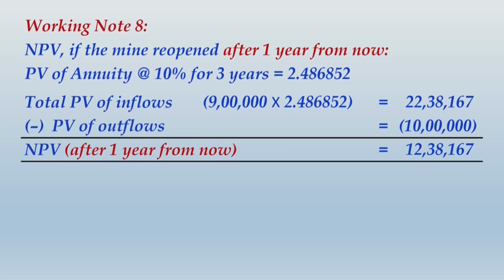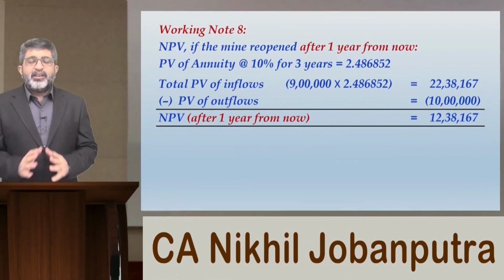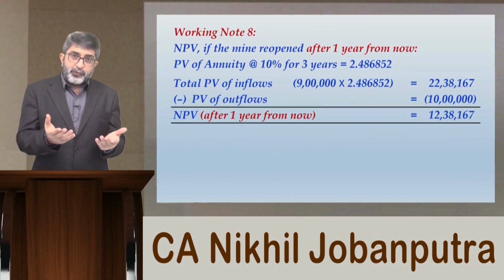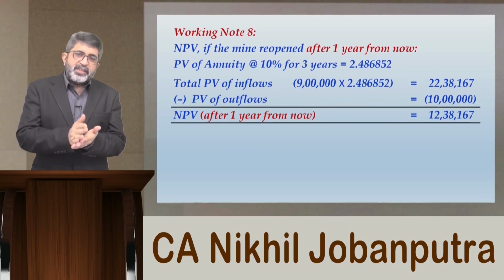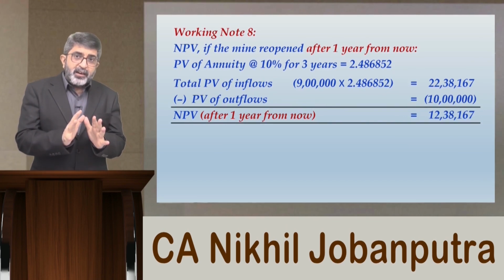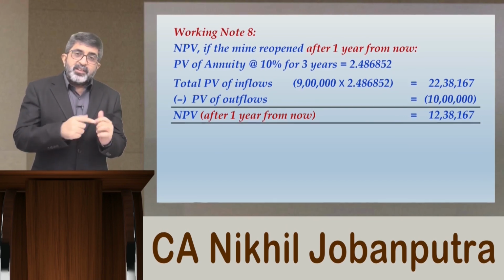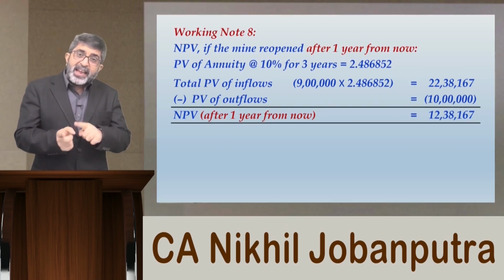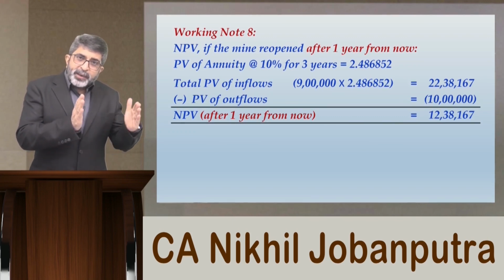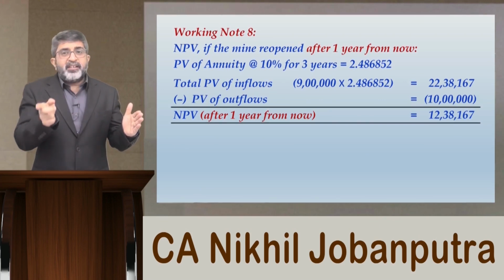Alright friends, I'm sure you have completed writing this calculation of expected NPV that will arise after 1 year from now. So please understand one thing, this is not your NPV at today's terms. This is an NPV that will arise after 1 year, because the extraction period is 3 years and the waiting period is 1 year.